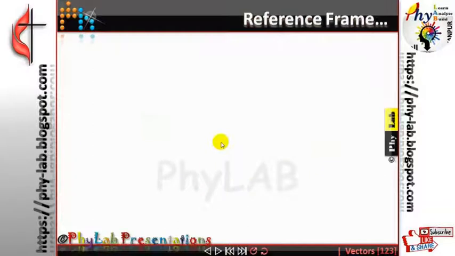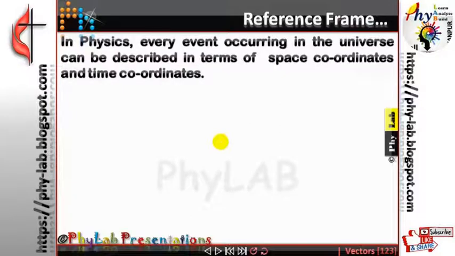Now the next most important thing that comes in physics is the reference frame. In physics, every reference frame consists of space coordinates that define your position in space, and the next important variable is the time coordinate. So there are two coordinates that will define the particle itself. The first one is the space coordinates and the second one is the time coordinates when we talk about the motion of the body.